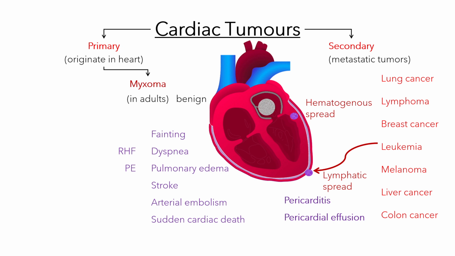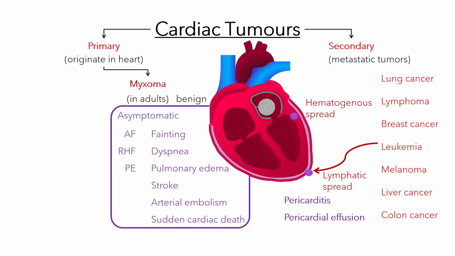Myxomas can also interfere with the heart's electrical signals, causing abnormal rhythms like atrial fibrillation, which may be felt as palpitations. However, some individuals with cardiac myxomas may be completely asymptomatic. Echocardiogram is the most common and effective way to visualize the myxoma. Surgical removal of the myxoma is typically curative.